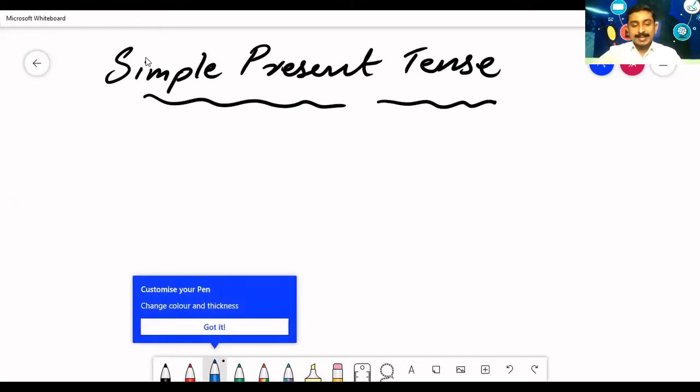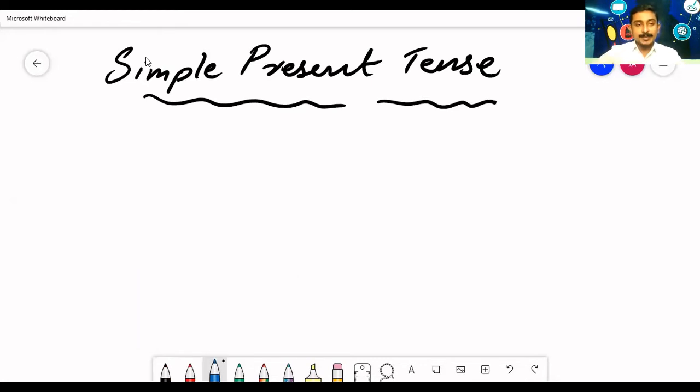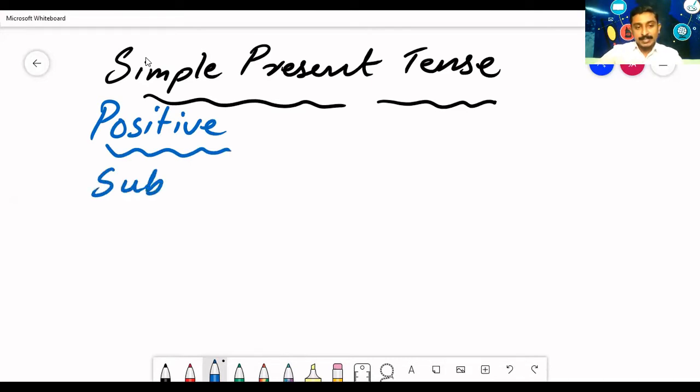How to create a positive statement, let us see. Positive. How to create a positive statement under simple present. First you need to write the subject, then verb 1, the first form of the verb, plus S or ES, plus object. I'll tell you why I have put it in the bracket. This is the positive structure of simple present tense: subject plus verb 1 plus object.